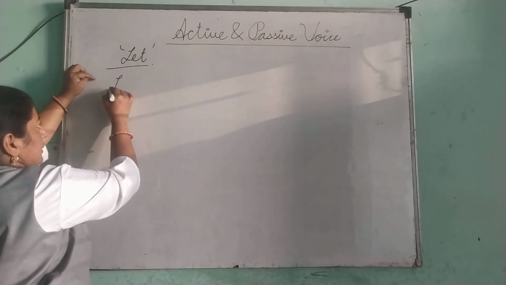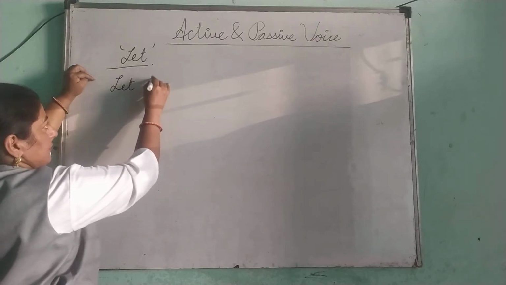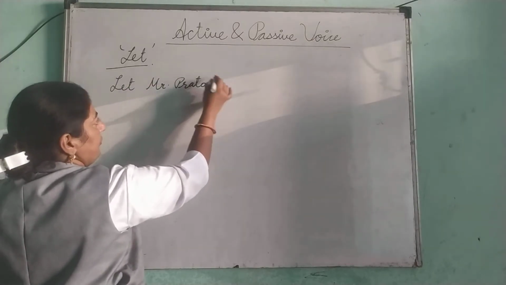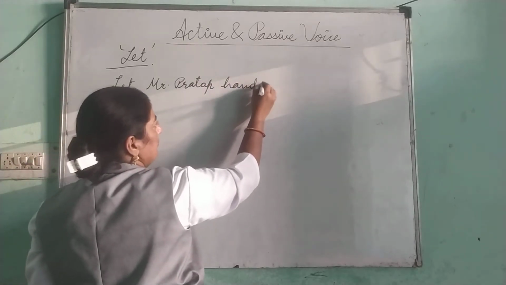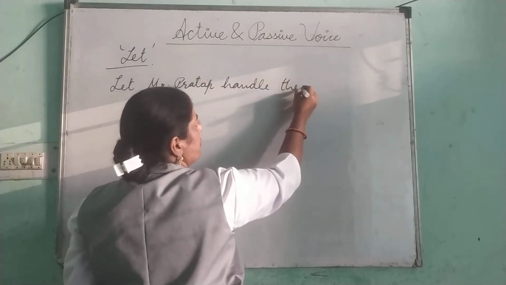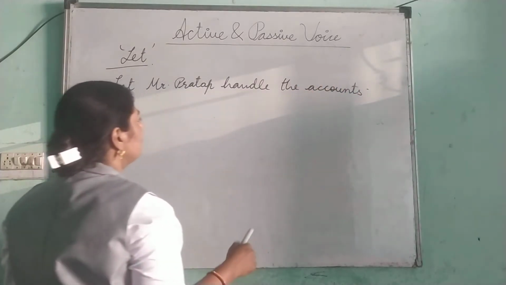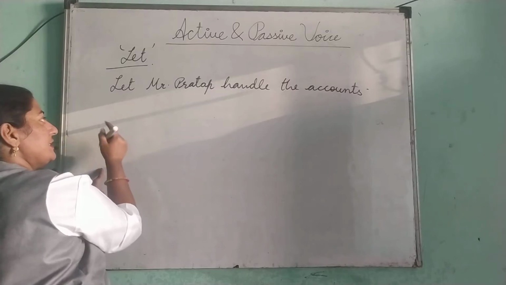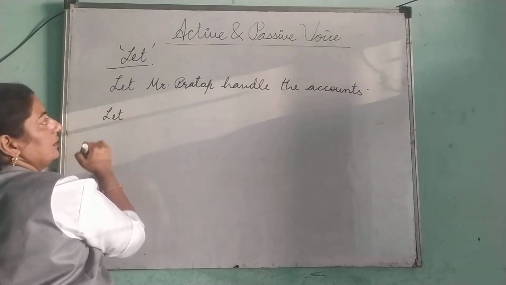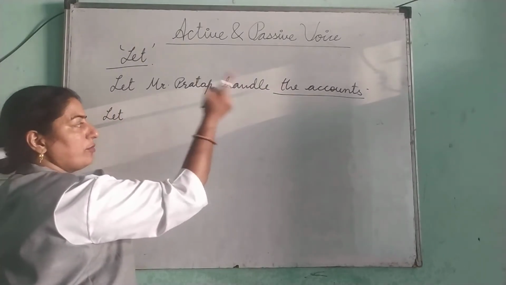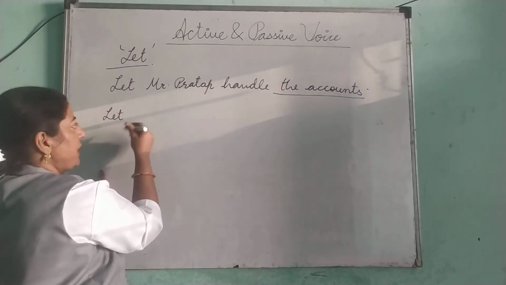Example: Let Mr. Pratap handle the accounts. So the answer should be: let remains let. Take the object and put it in place of the subject. Let the accounts,